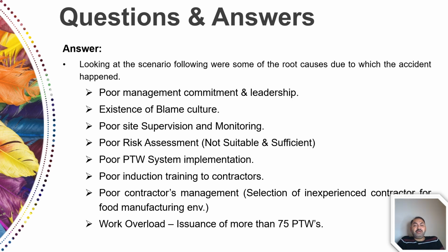The root causes are all those causes which are hidden causes, which are not visible in the situation on the site. So it can be management related, it can be a poor policy design, poor procedure design, poor supervision, poor training, poor induction. All of those things are your root causes.